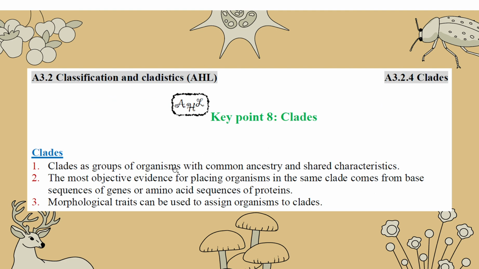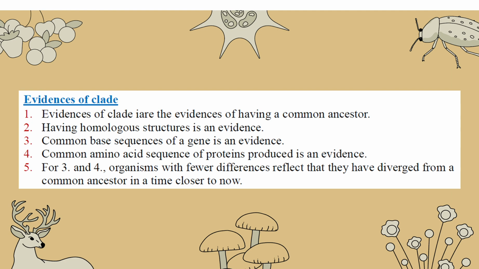We talk about class. So a class is a group of organisms, just like species. Now we call it class: organisms with a common ancestor and shared characteristics. Both things. And then we need to find some evidence of why we say that they come from the same class, why they have the same common ancestor and shared characteristics. We talk about the evidence later. For example, having homologous structures, similar structures, and the base sequences of genes are similar, and for the proteins produced by them, the amino acid sequences are similar. Both are evidence.